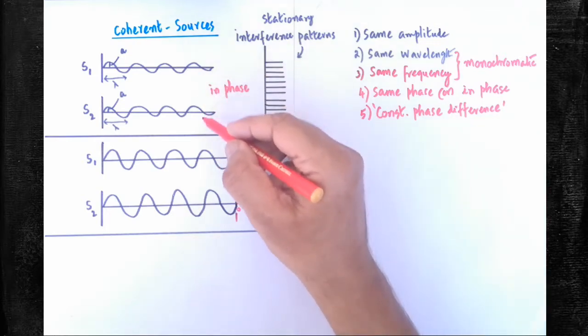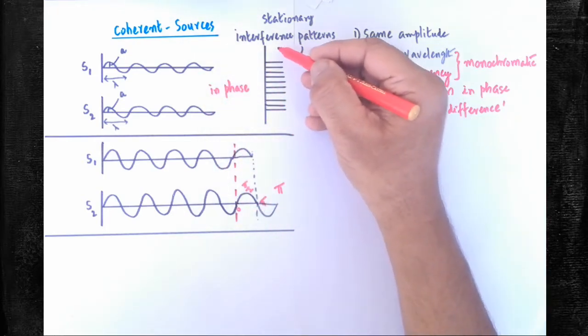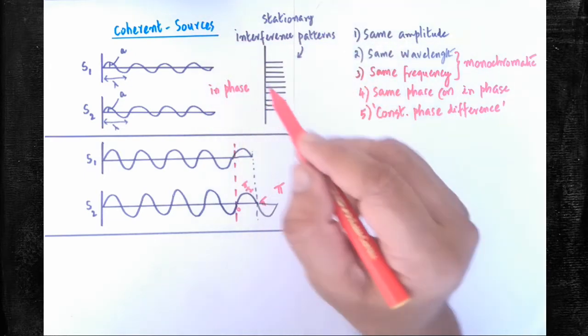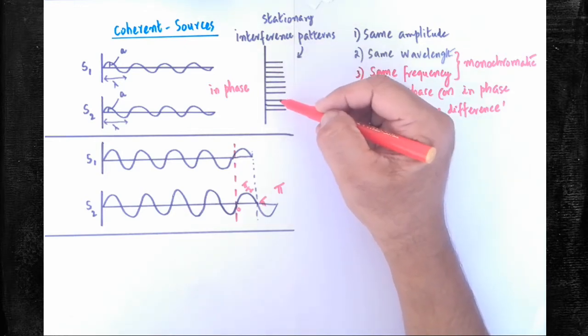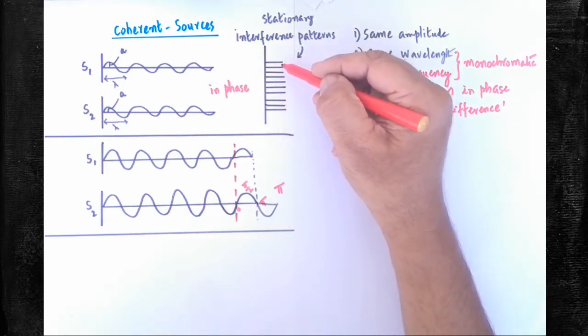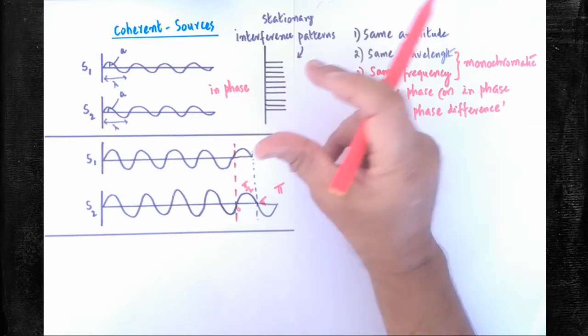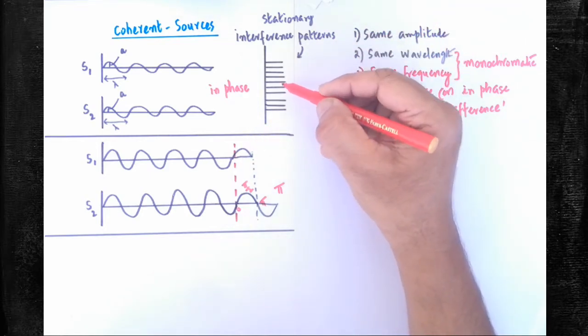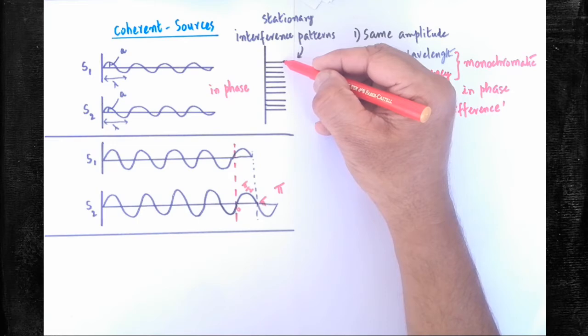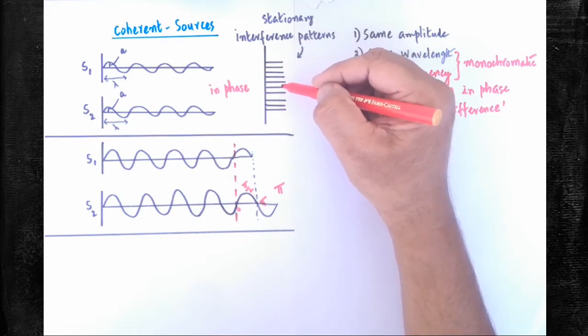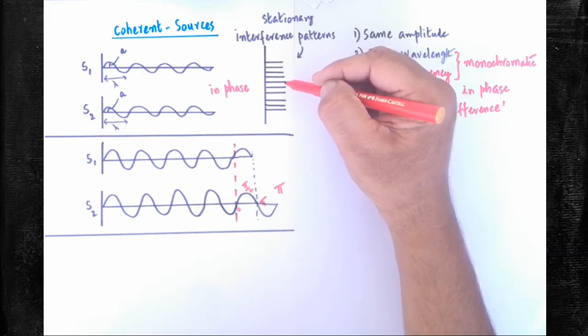When they are in the form of coherent sources, only then we are able to observe the permanent, static, stationary interference pattern on the screen. If they are not coherent, what will happen? The pattern won't be permanent. Often the position of the dark band and bright band will be changing, and you will be seeing a changeable interference pattern. In the position of the dark band, there will appear a bright band. In the position of the bright band, a dark band will appear. Often the position and the locality of the pattern will be changing. So you won't get the permanent interference pattern when the sources are not coherent.